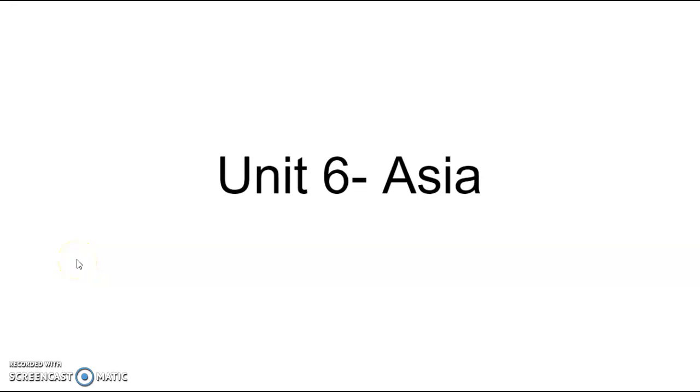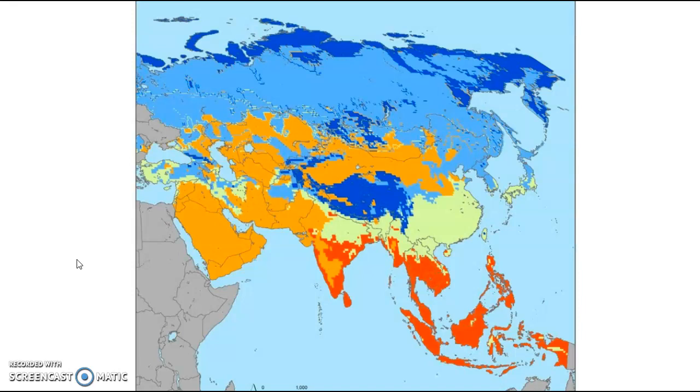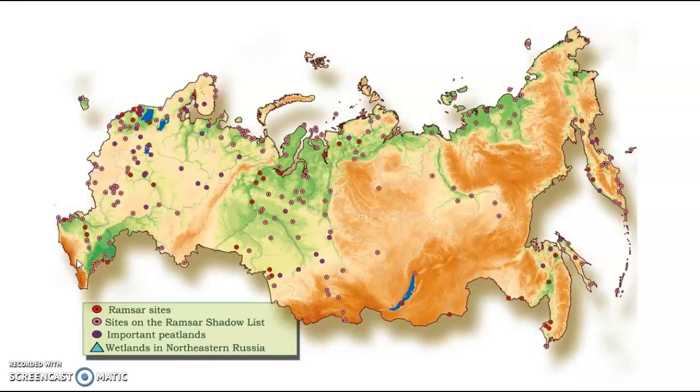All right, Unit 6 of Asia is talking about the continent itself as well as the individual countries. If you are absent, make sure you fill in the blanks on your notes or at least print off the PowerPoint under Google Classroom. So first of all, everything on here is showing the climate in different countries of Asia. This shows Russia in particular when it talks about different climate areas as well as geographical features.